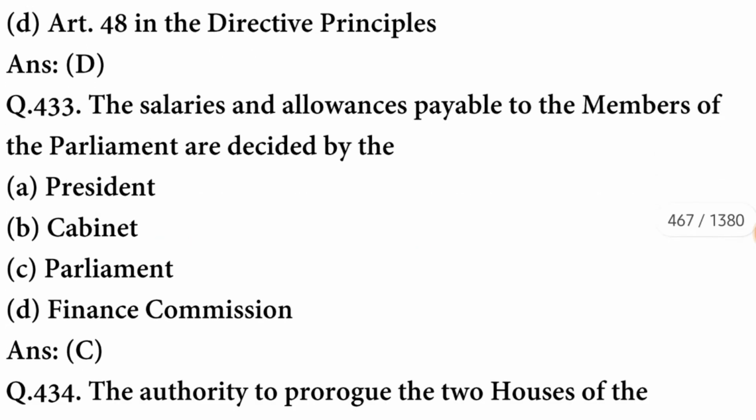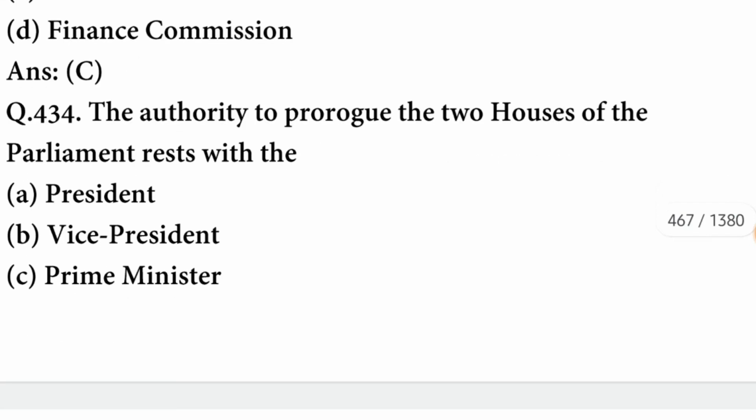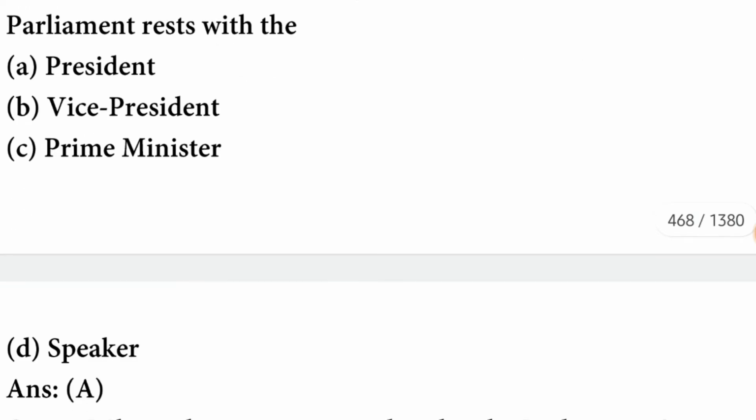D option is correct. The salaries and allowances payable to the members of parliament are decided by parliament. C option is correct. The authority to prorogue the two houses of the parliament rests with the president.